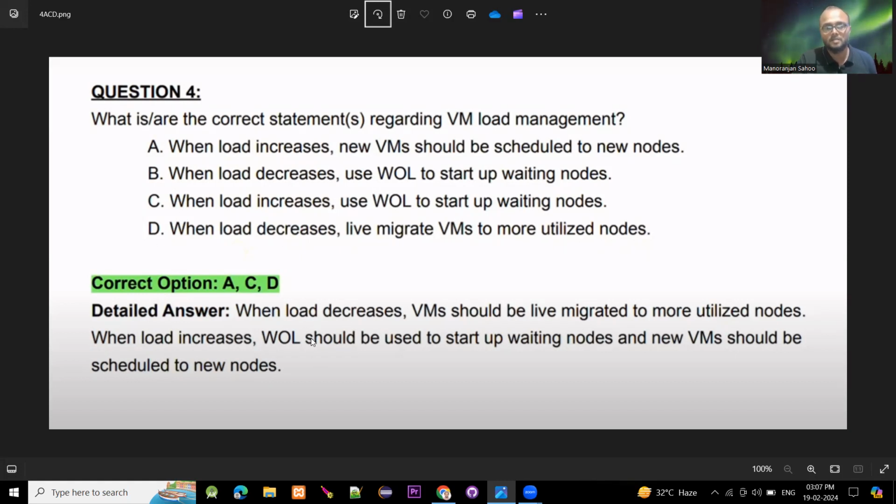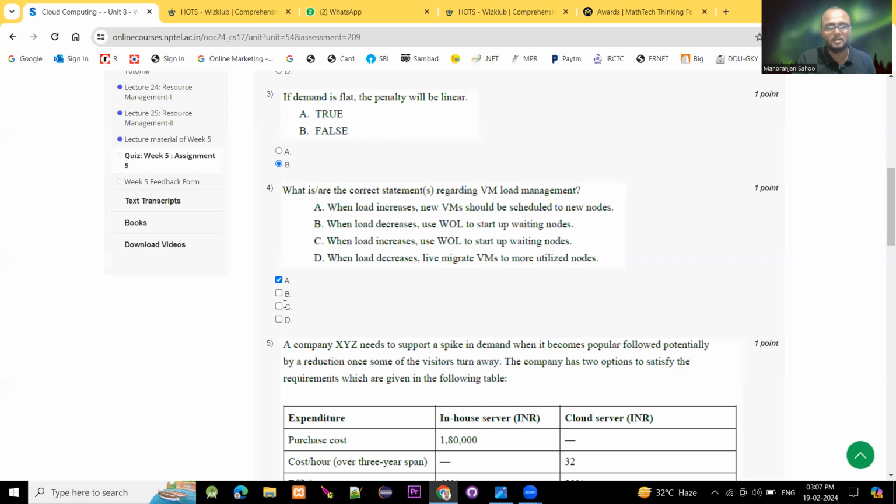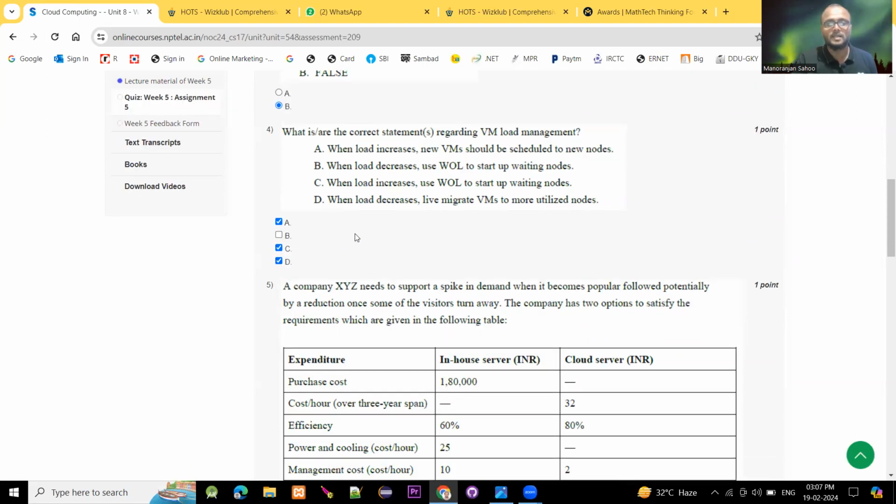The detailed answer is clearly mentioned: options A, C and D. When load decreases, VMs should be live migrated to more utilized nodes. When load increases, WoL should be used to start up waiting nodes, and a new VM should be scheduled to the new nodes. So option A, option C and option D is the right answer.